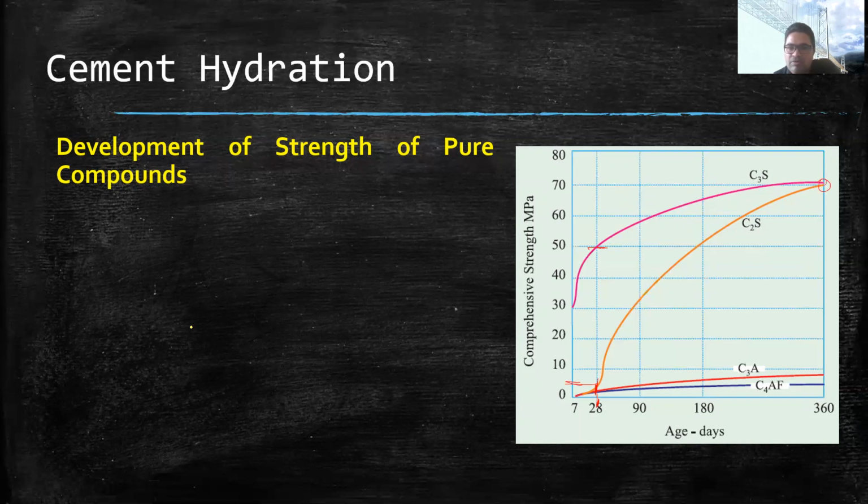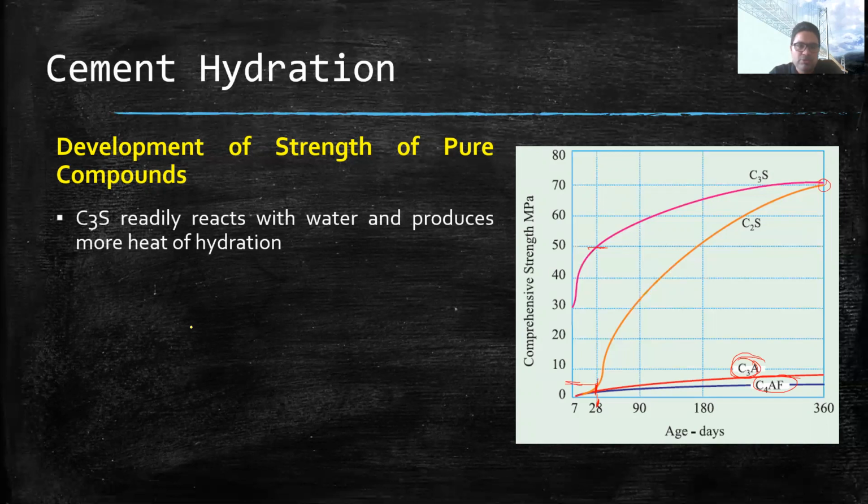The other compounds, C3A and C4AF, also contribute to the strength, but to a very small extent. For the initial strength, say for the first 15, 20 or 30 minutes, the cement sets just because of the contribution of C3A along with C4AF.